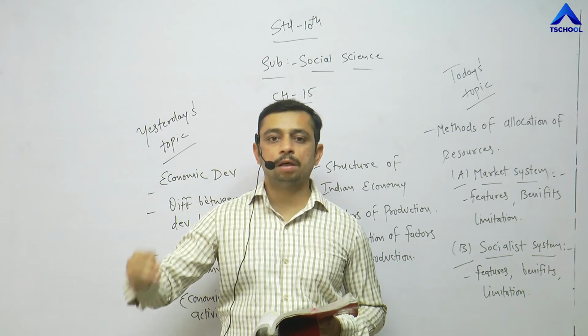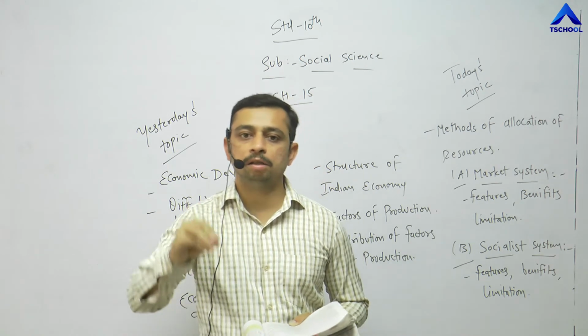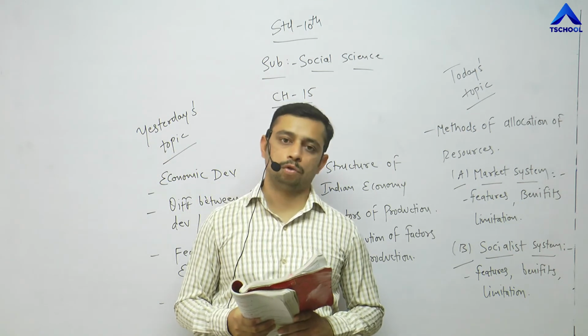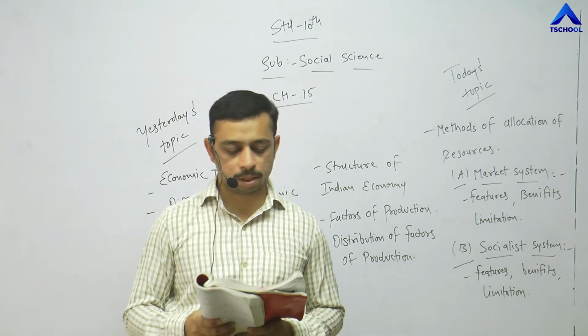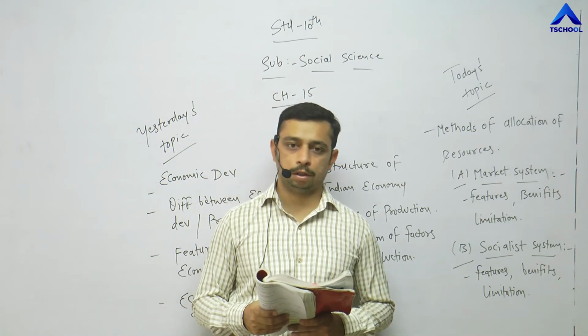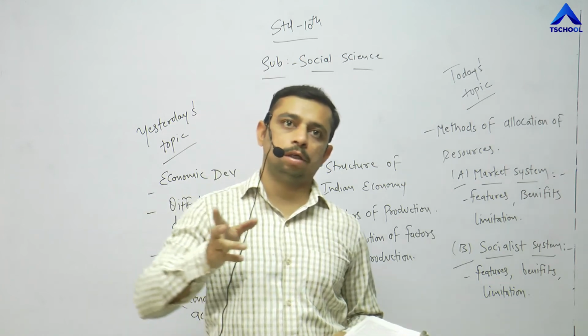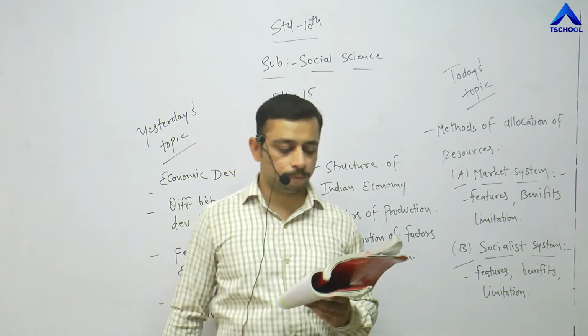So each and every consumer, as per the power of their own pocket, can buy the products from the market. This is the benefits of socialist system. Moving towards the last concept, that is the limitations of socialist system. As every coin has two sides, there are always certain limitations also. What are the limitations? Let's look into the textbook.